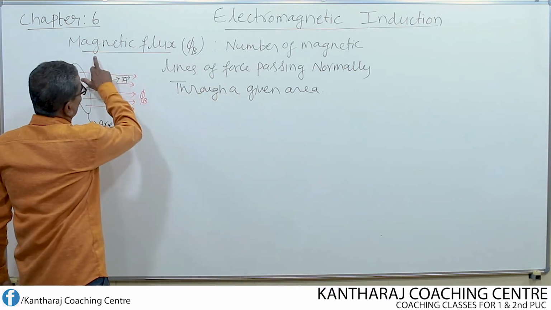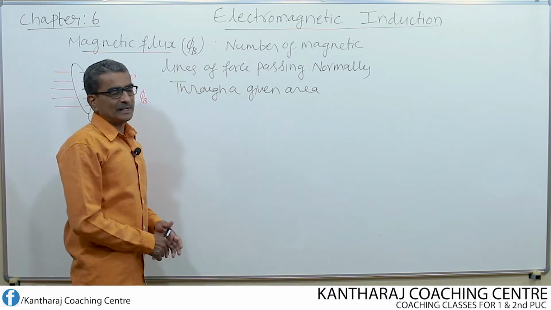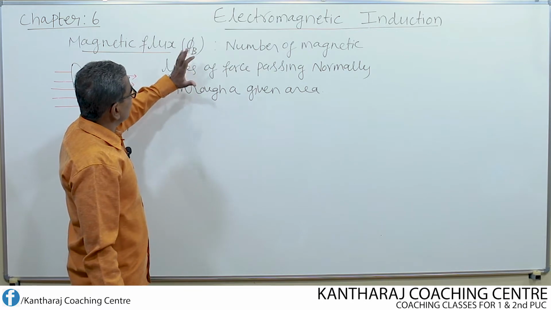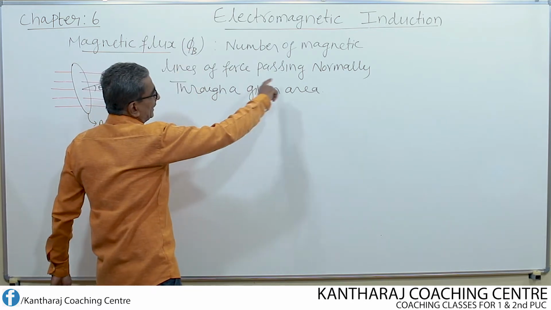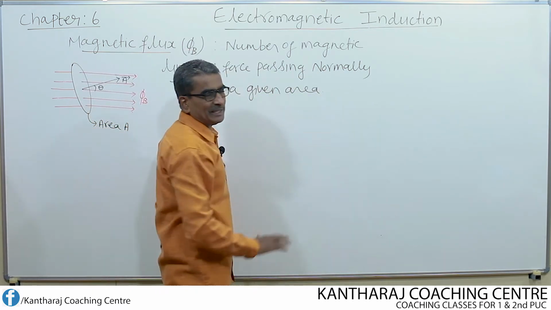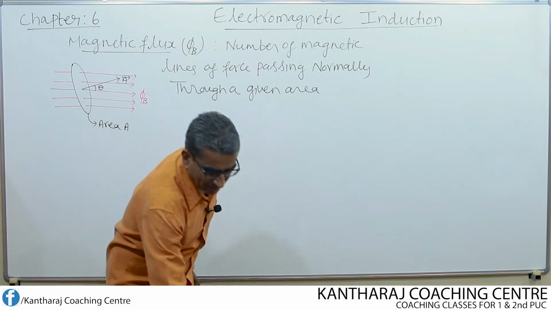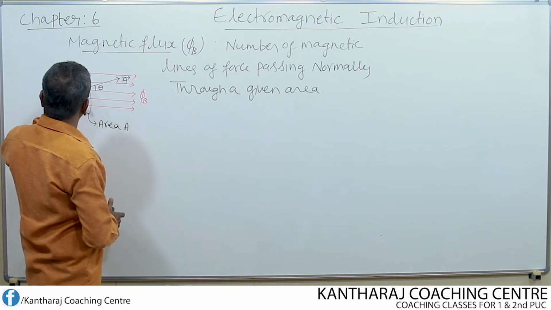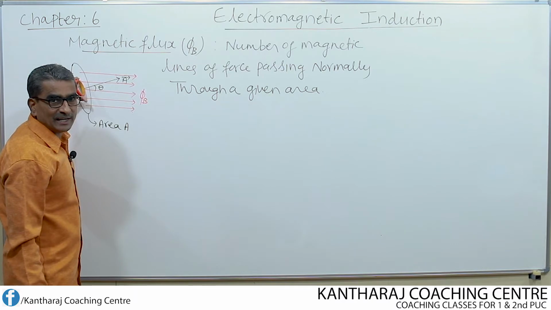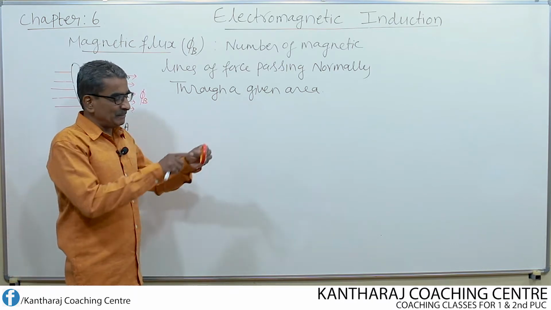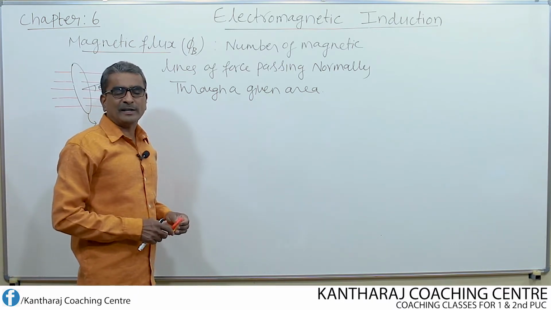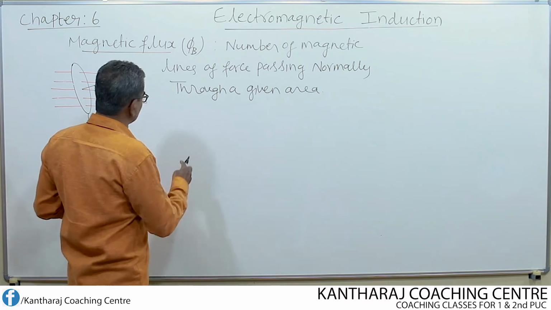Now let us know about what is meant by magnetic flux, represented by phi B. See, it is defined as number of magnetic lines of force passing normally through a given area. Say for example, I imagine one area like this. Through this area may be of any shape. It may be of circular shape or it may be of square shaped area. I can consider like this.